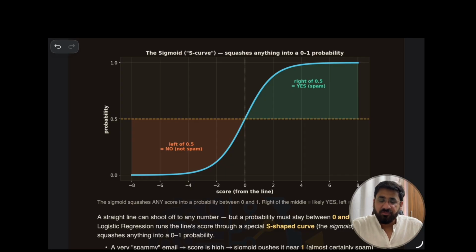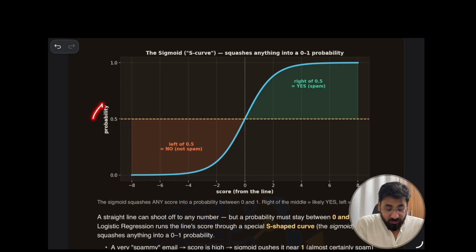It can go from 0 to infinity, there is no limit of number. But in sigmoid, because it deals with probability, and probability always lies between 0 and 1, whatever line we have, it converts that and squashes it between 0 and 1.